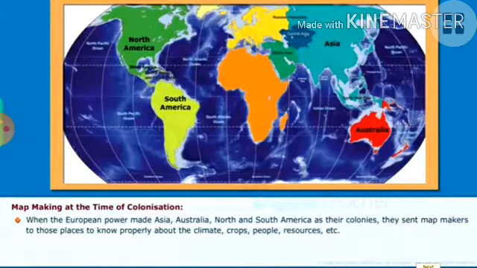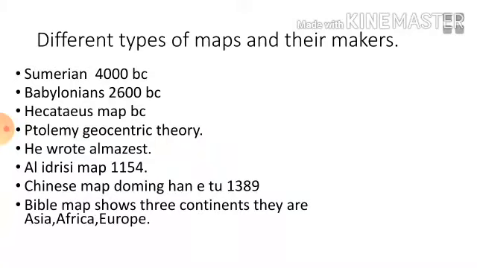found by the help of maps that we have to recognize, because Columbus discovered America because of usage of map. Even Vasco da Gama, the one who found the sea route to India, also used a map. In this lesson we have seen different types of maps and their makers.